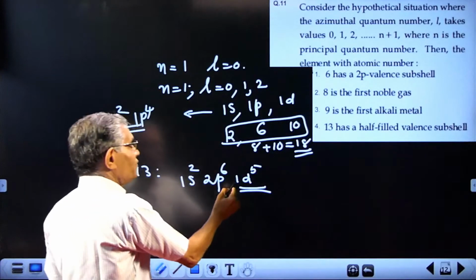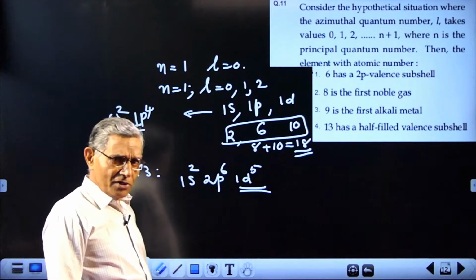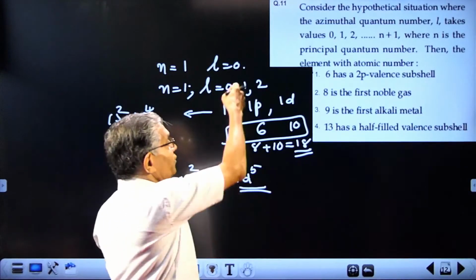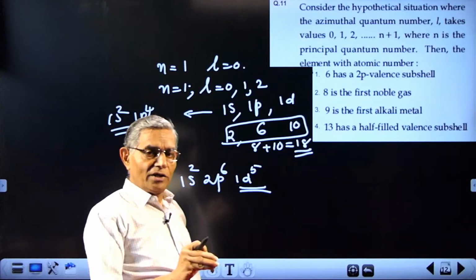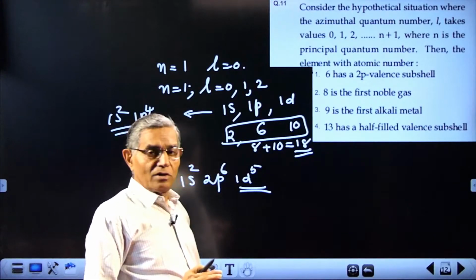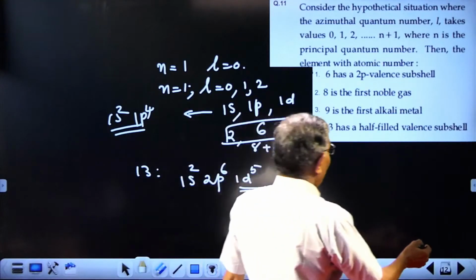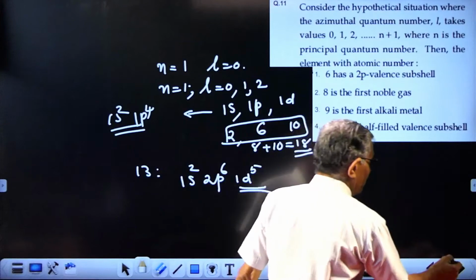Correct? This is a half filled subshell. A question based upon the fundamental principle. That's all. There is no question of whether it is possible or not. The only thing is, if such a condition is given, can you apply the principles of atomic structure? That's all. Now the answer is 4. Answer for the question is 4. That is the correct statement.